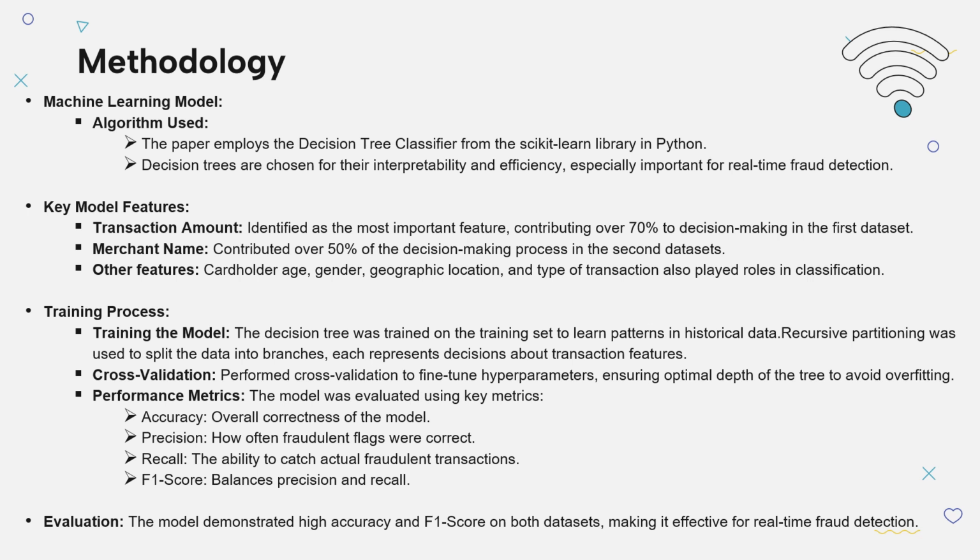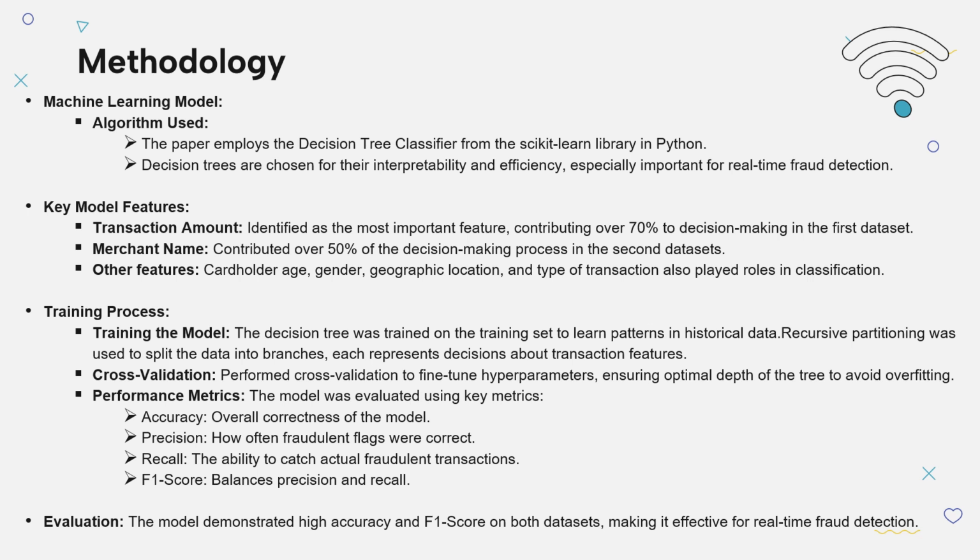Then they use recall, which measures how many of the actual fraudulent transactions were correctly identified by the model. Then they use F1 score, which is a balance between precision and recall, which gives a single score reflecting the model's performance in identifying fraud while minimizing the false positives.